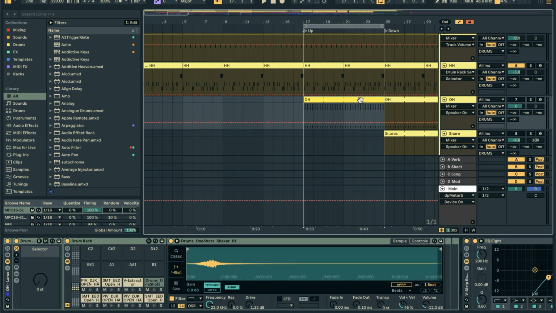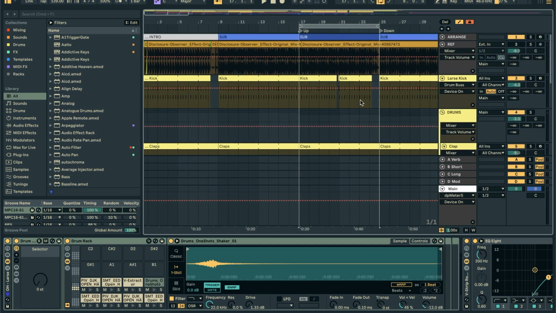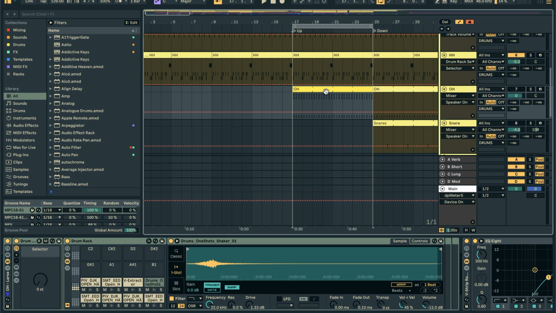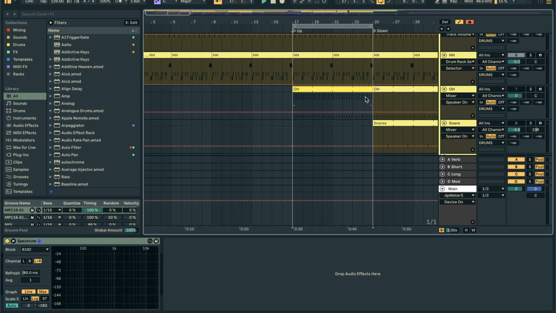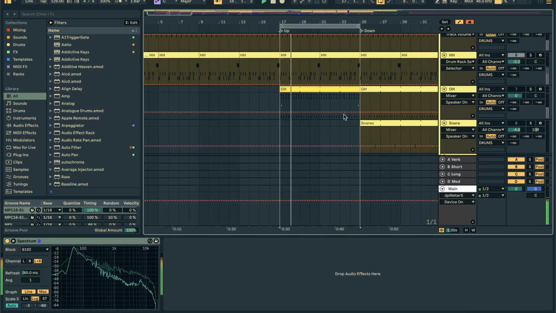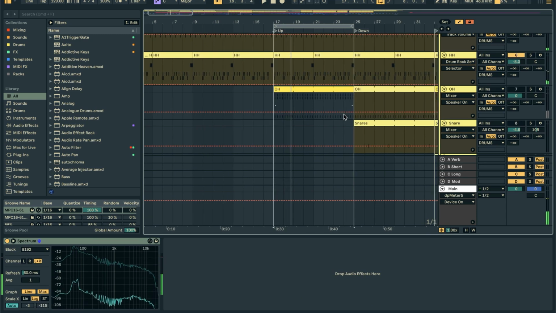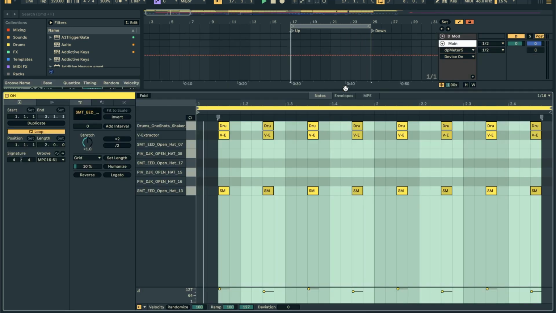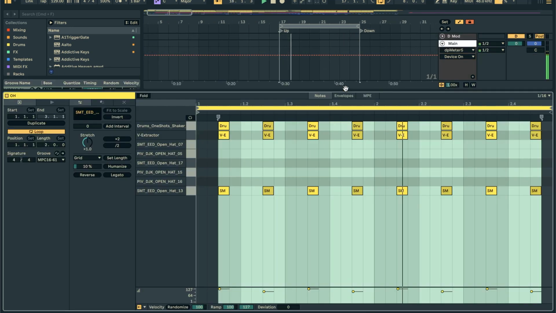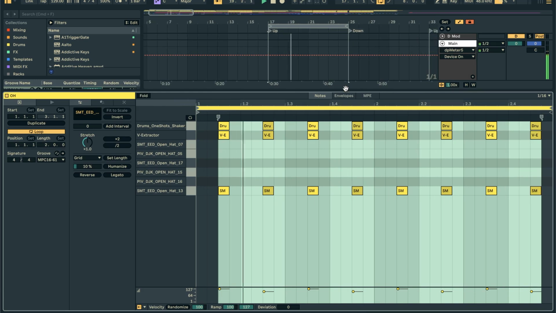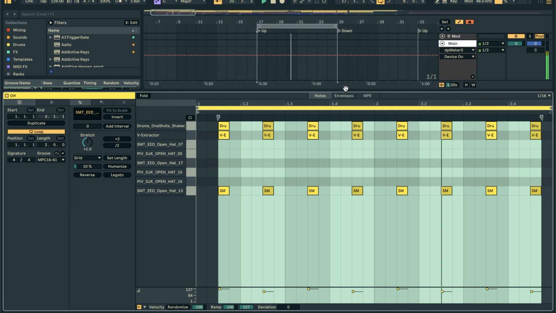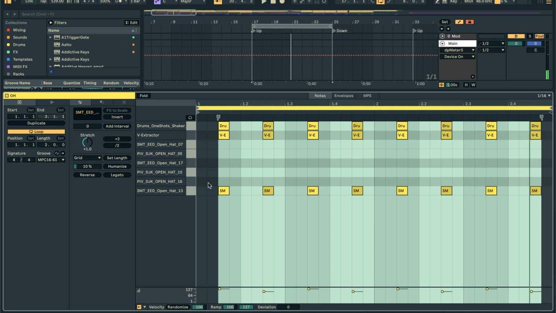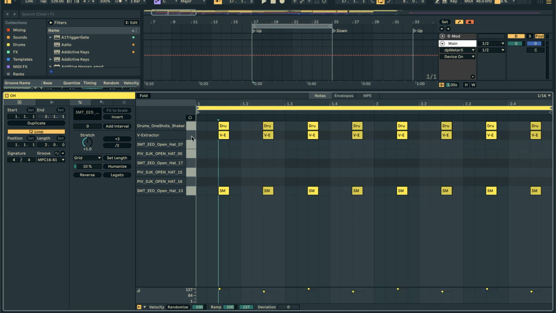Next thing I added is more part of the arrangement. At a certain point here, this open hi-hat comes in. So let's take a listen to the reference. Kind of like a shakery open hi-hat sound. Now let's have a listen to what I created and have a look at the pattern as well. The main thing is, again, this is that open hi-hat pattern, on the offbeat here.